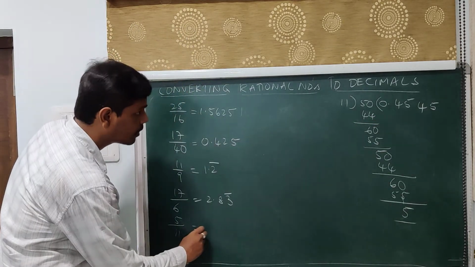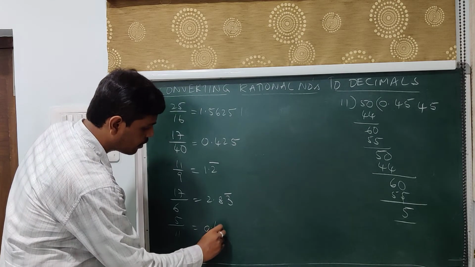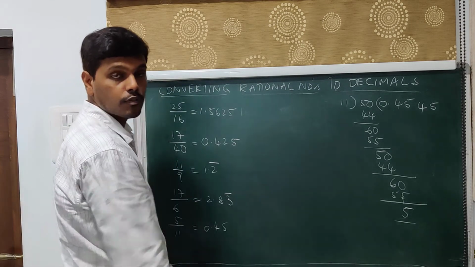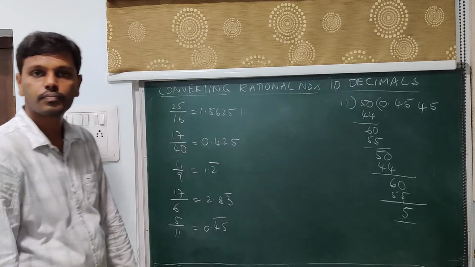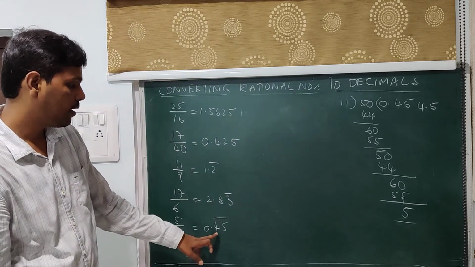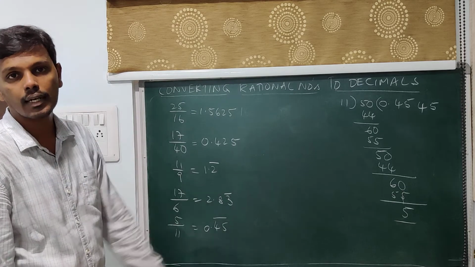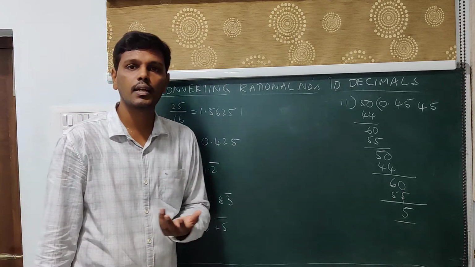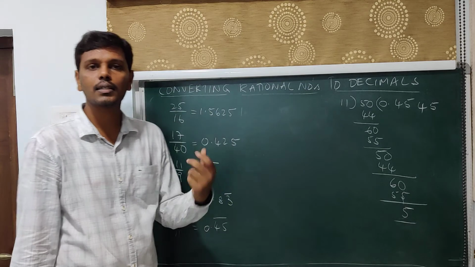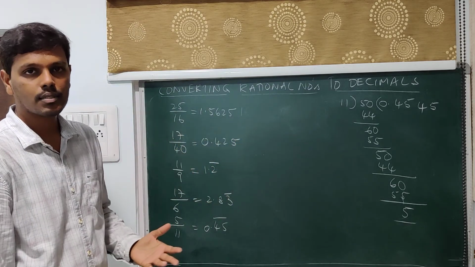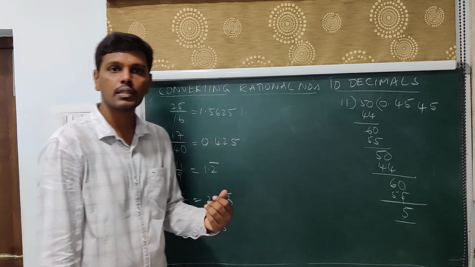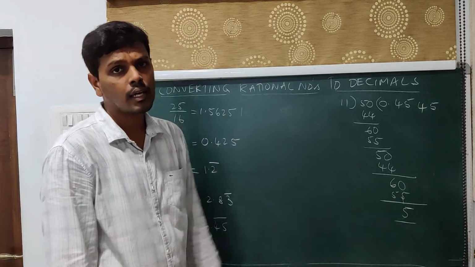So this is 0.454545. Instead of writing 454545 continuously, I'll put a bar here, and that bar indicates that 45 is repeating continuously. Whatever the digits that are repeating, put a bar on that. That indicates that those many digits are repeating. If you are keeping a bar on 1 digit, only 1 digit is repeating. If you are keeping a bar on 2 digits, then that means that those 2 digits are repeating continuously.